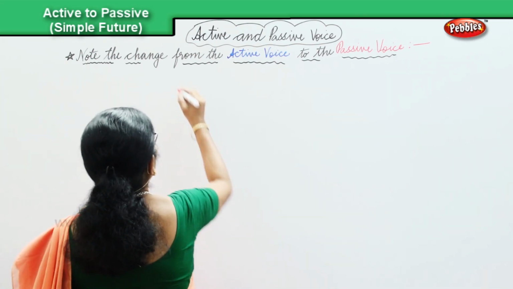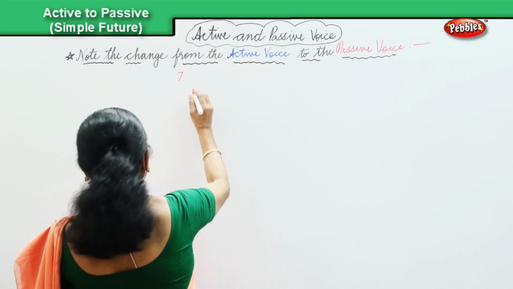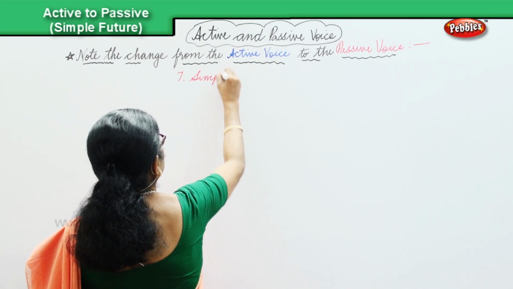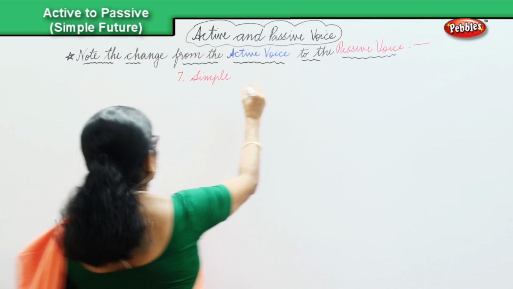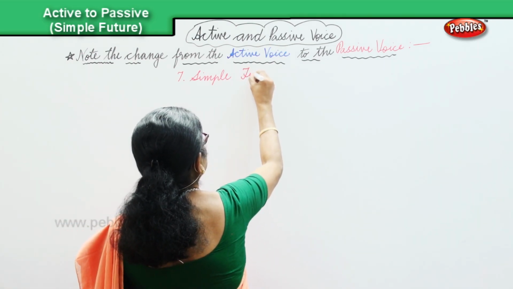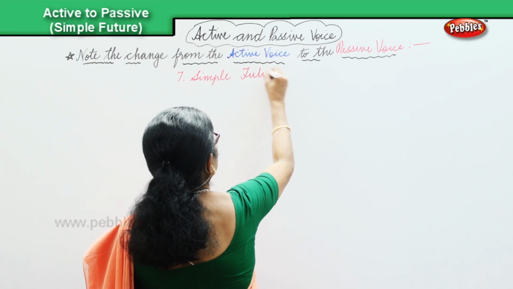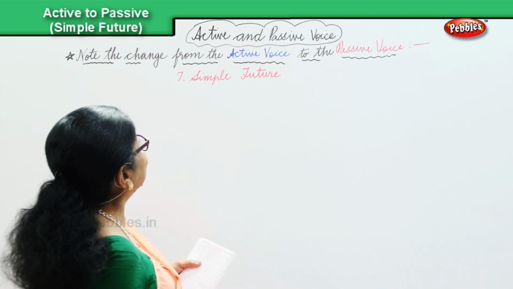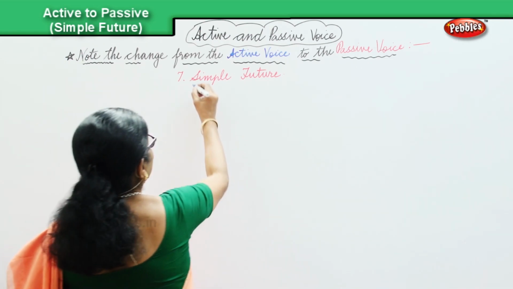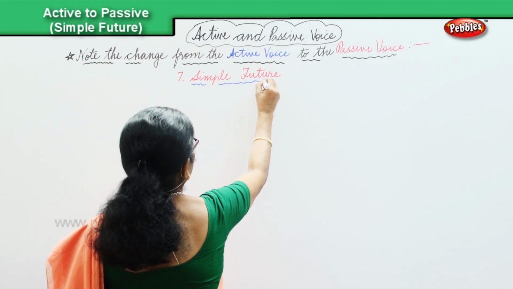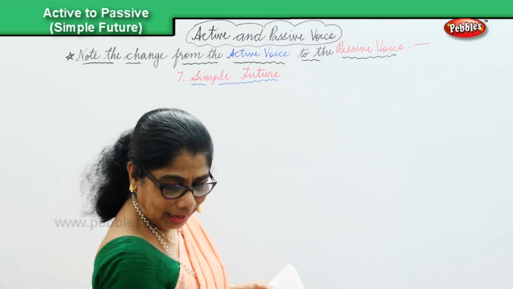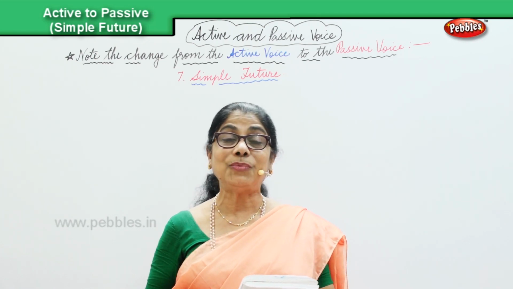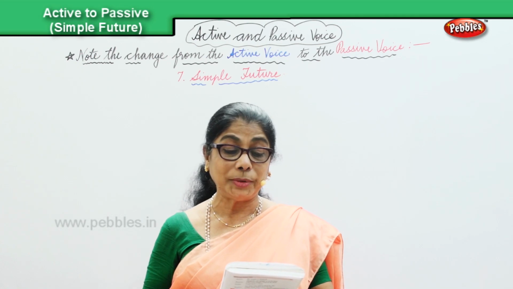So the seventh one we are doing. What's the seventh one? Simple future. We're doing the simple future tense and then we will look at the changeover from the active into the passive voice. Now let's do the sentences. I have here a couple of sentences for us to look at the simple future in the active voice, and then we will look at the changeover too.